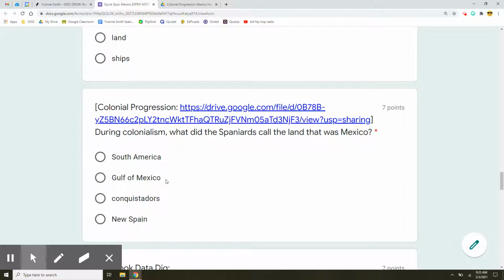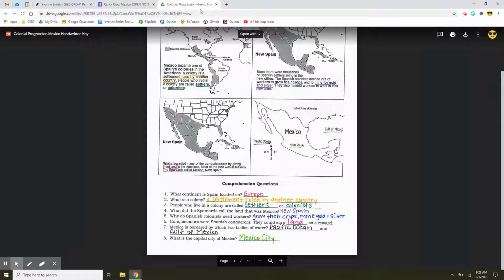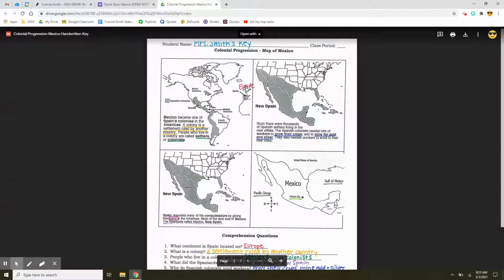South America, Gulf of Mexico, conquistadors, or New Spain? Maybe I'd want to come over here and see, here's where it's called Mexico. So if I go to the next one and the next one, maybe we see Mexico actually had a different name.